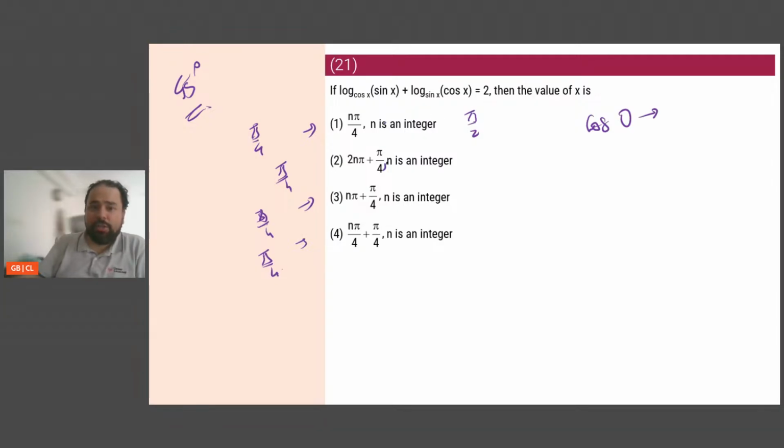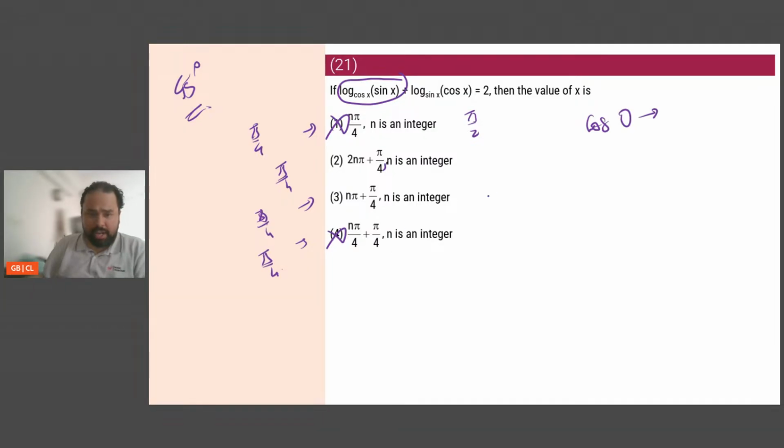If cos 90 is 0, then this will not exist because log of base 0 is not possible. So at n equals 2, this becomes pi by 2. That is not possible. Clear? Similarly, if I take n equals 1 in option 4, it becomes pi by 4 plus pi by 4, which is pi by 2. Even that is not possible. Out. Done and dusted.